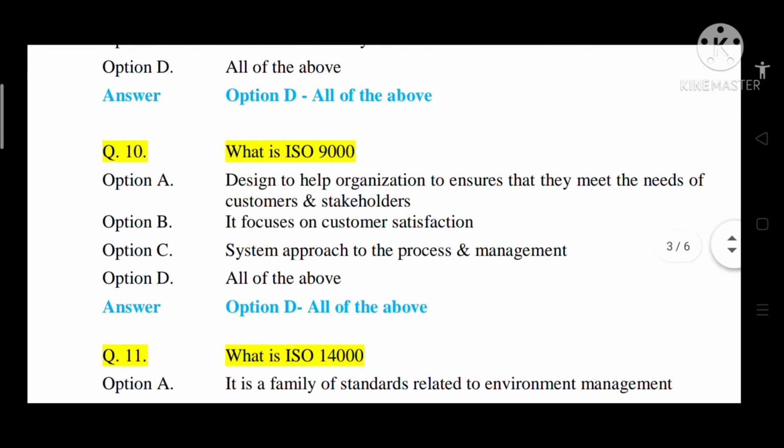Question number 10, what is ISO 9000 series? Option A, designed to help organization to ensure that they meet the needs of customer and stakeholders. Option B, it focuses on customer satisfaction. Option C, system approach to the process and management. Option D, all of the above. So correct answer is option D, that is all of the above.